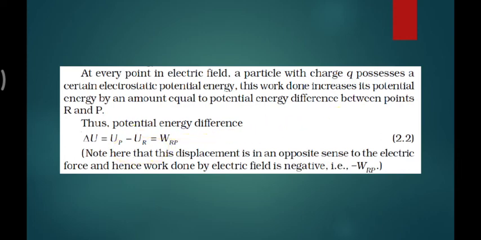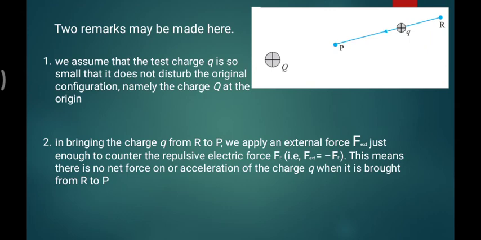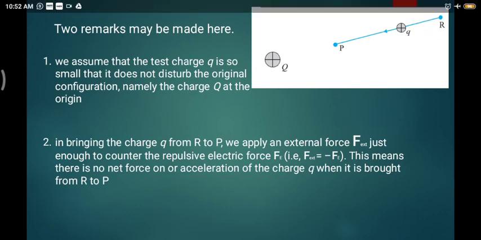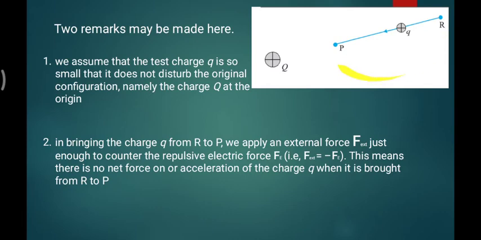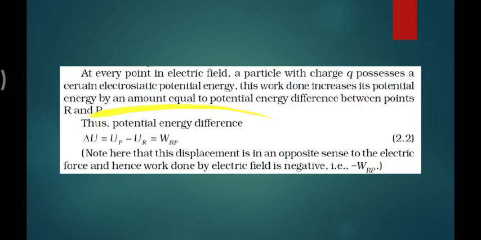Now when you are bringing your test charge, I made a mistake, I have to put that picture in that slide also. If you are initially here and then you come to point P, the potential energy of the test charge has to change. Then this is UP. What is the difference between the two potential energies? That much work you need to do. This is called the work energy theorem that we saw in 11th class also. So the potential energy difference is delta U equal to UP minus UR.